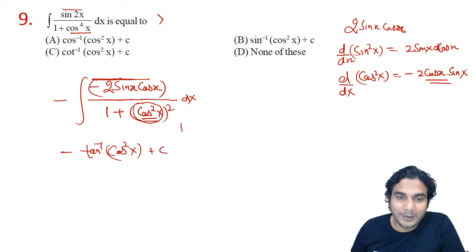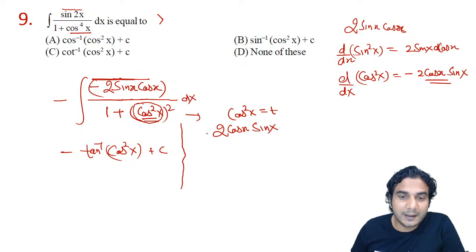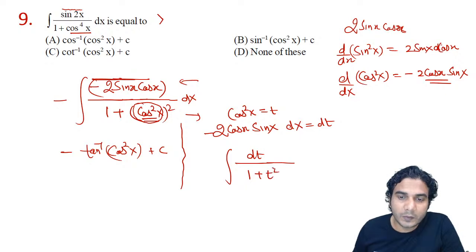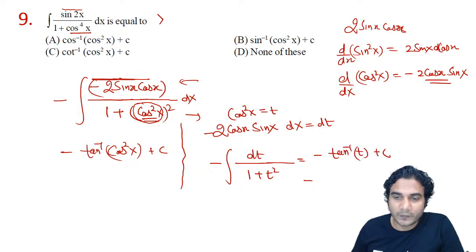And if you are not able to do it still, then you can take cos square x is equal to t, then differentiate it. So you'll get 2 cos x into minus sine x into dx is equal to dt, and then you can substitute in this integral the value of cos square and dx. So the whole numerator will become dt upon 1 plus t square, and minus is also there. Then you can write minus of tan inverse of t, then resubstitute the value of t. So final answer will be minus of tan inverse of cos square x.